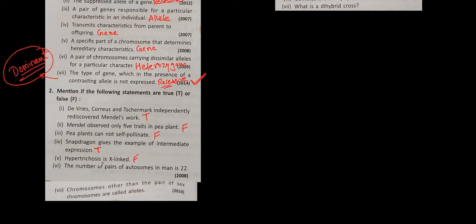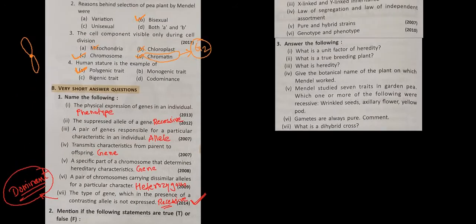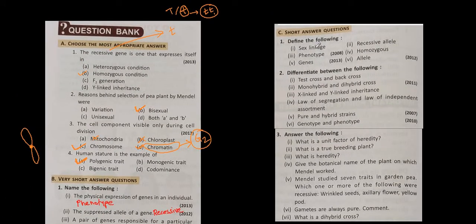Hypertrichosis is X-linked. No. False. It is Y-linked. The number of pairs of autosomes in man is 22. Yes, true. Chromosomes other than the pair of sex chromosomes are called alleles. False. It is known as autosomes. So it is false. Let us move on to the next question. Here, C, short question answers, definition.